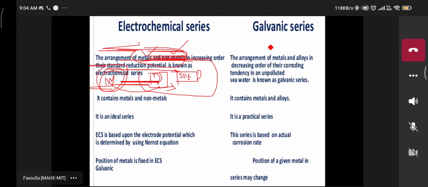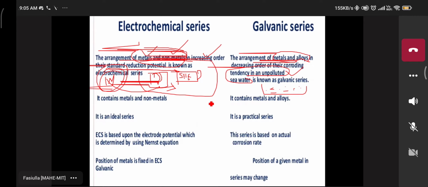Understood? Come to the galvanic series. We use the arrangement of which one? Metals and alloys. Here it is metals and non-metals; there it is metals and alloys. Here it is in increasing order, but there it is in decreasing order of corrosion. But here we use unpolluted seawater. We are not taking exactly 1 molar. Same procedure, but unpolluted water is taken as the given electrolyte. According to that, the decreasing order, which metal is on top?